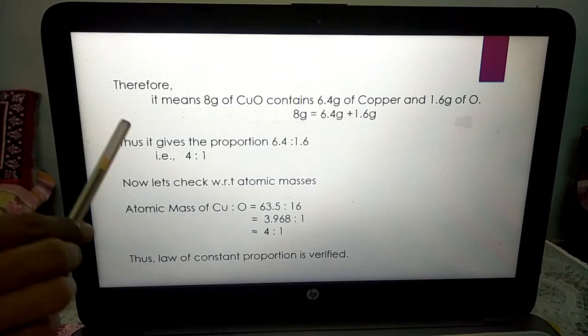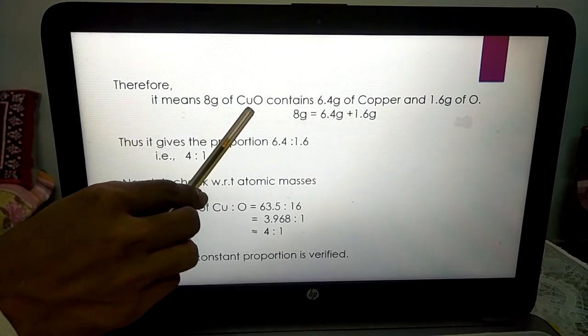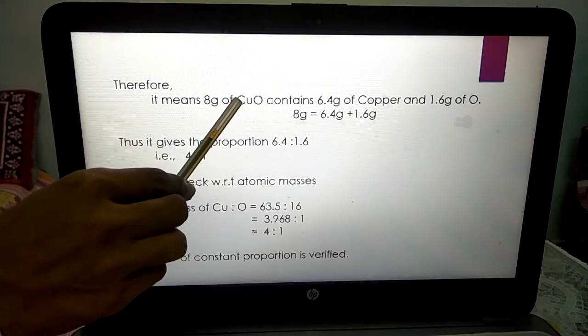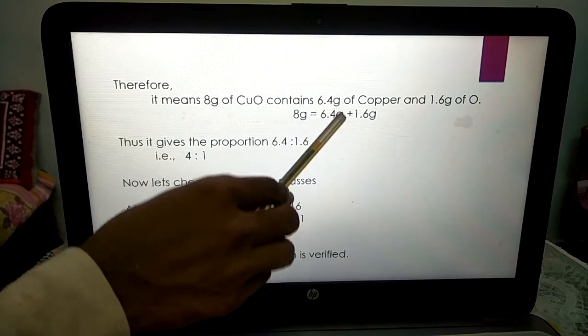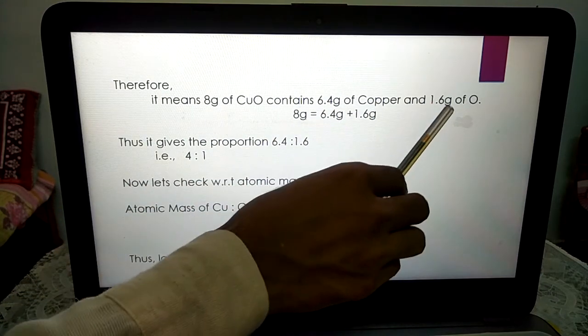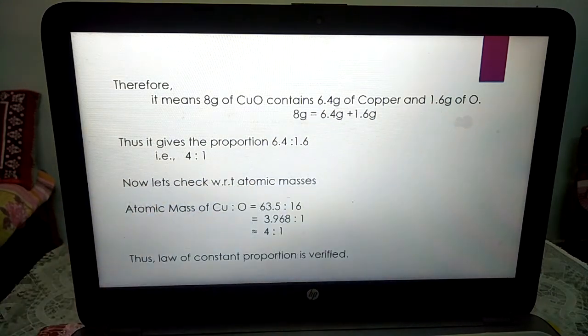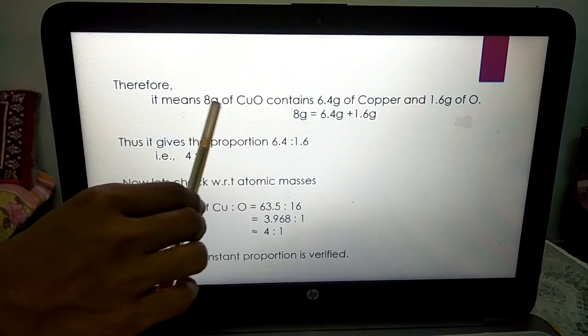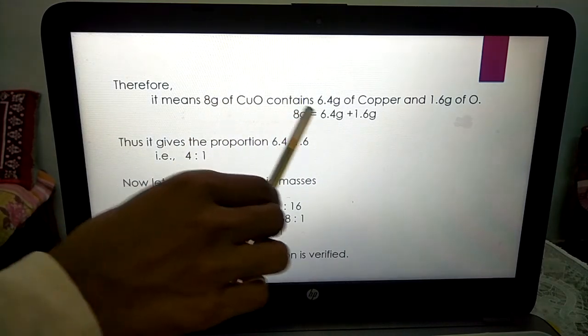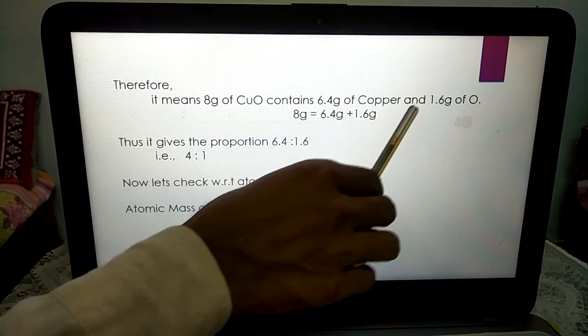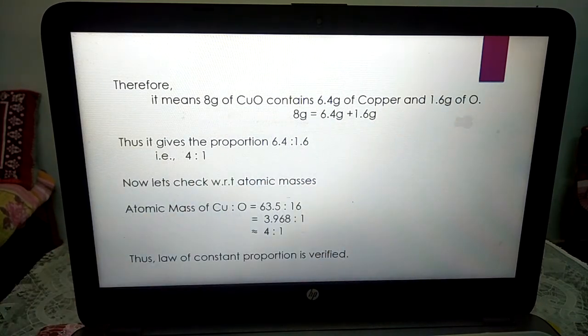Therefore, 8 gram of copper oxide contains 6.4 gram of copper and 1.6 gram of oxygen. And what have we actually added?